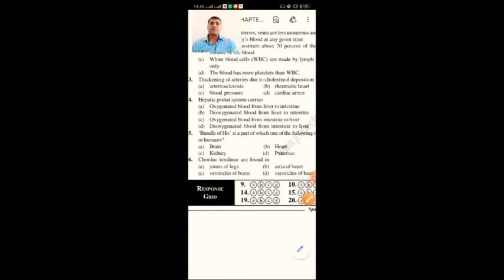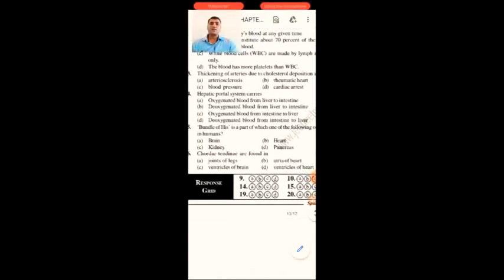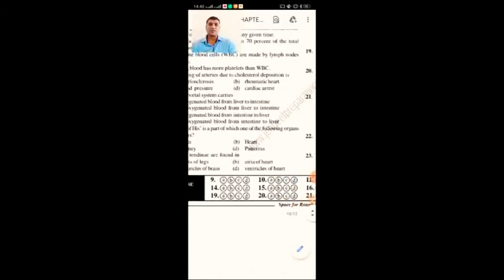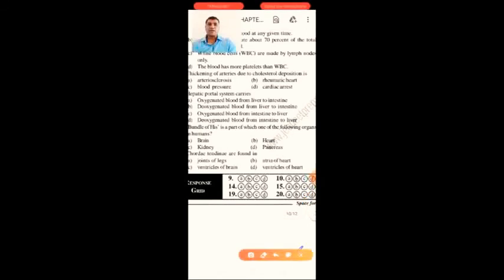Bundle of His is a part of which of the following organs in humans? Bundle of His is a connecting fiber, connecting the Purkinje fibers with the atrioventricular node that is present in the heart. So it is concerned with the heart.